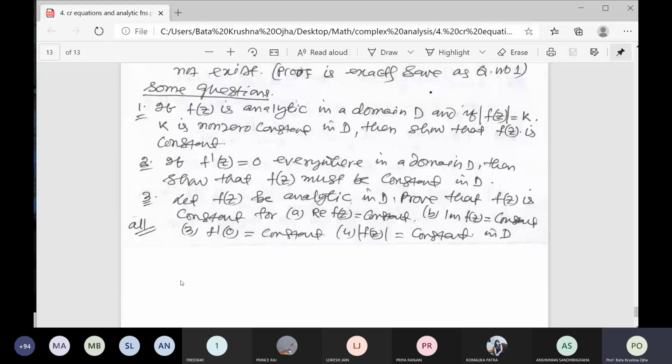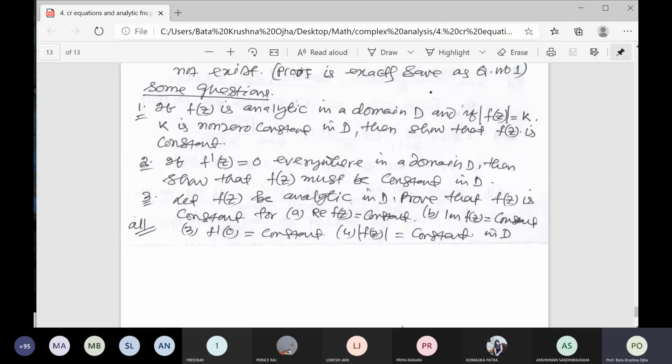Some questions: if f is analytic in the domain D, and modulus of f is equal to k, a non-zero constant in D, then show that f is constant. What to do here? How will you solve this question? It is already solved in Kreyszig. If you take f is equal to u plus iv, then modulus of f is square root of u square plus v square is equal to k.